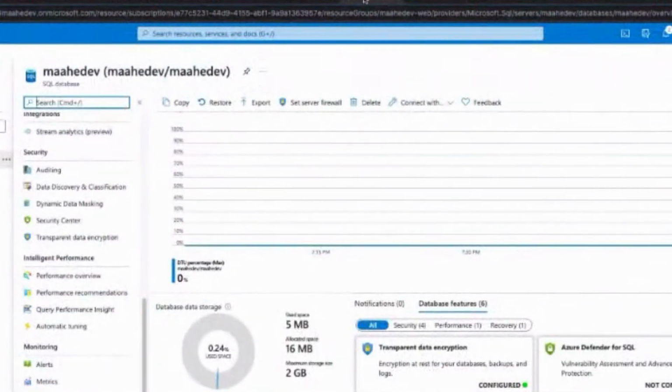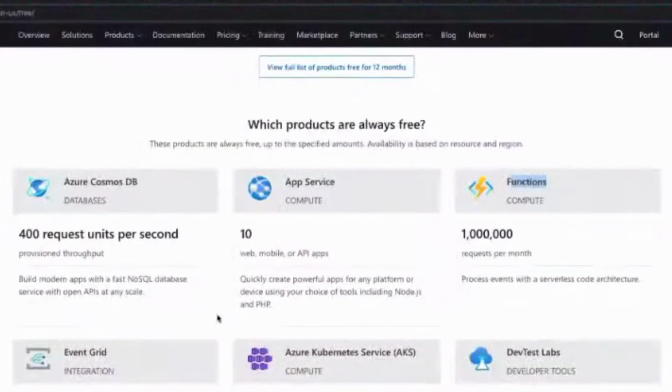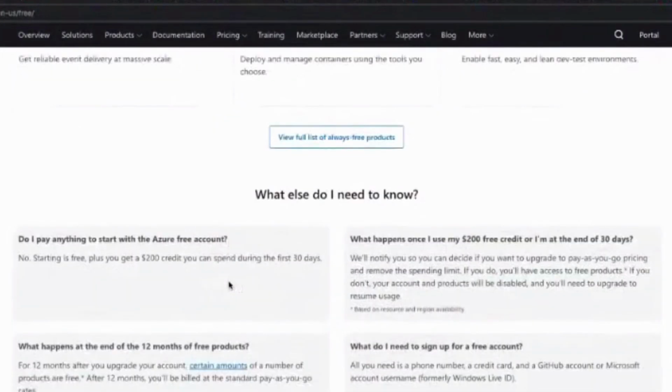I think this is 1 GB RAM, maybe 25 GB of hard disk or something. If that suffices, I think we can continue. This is a completely free service. I was not knowing that. That's good to know. So this is good for quick demos and test sites. Correct, this is very good for that.